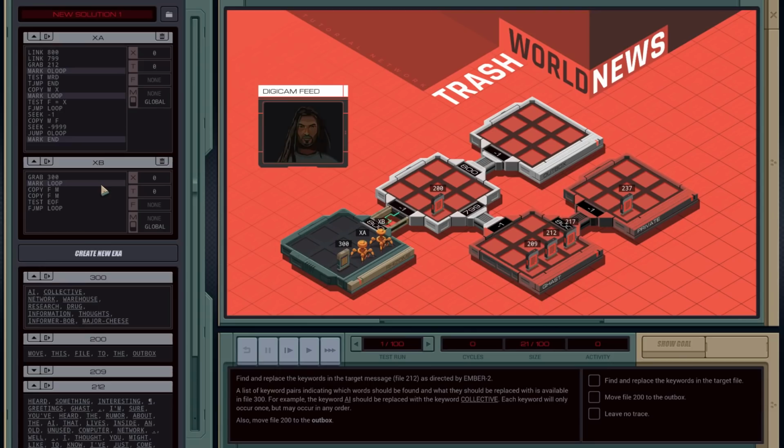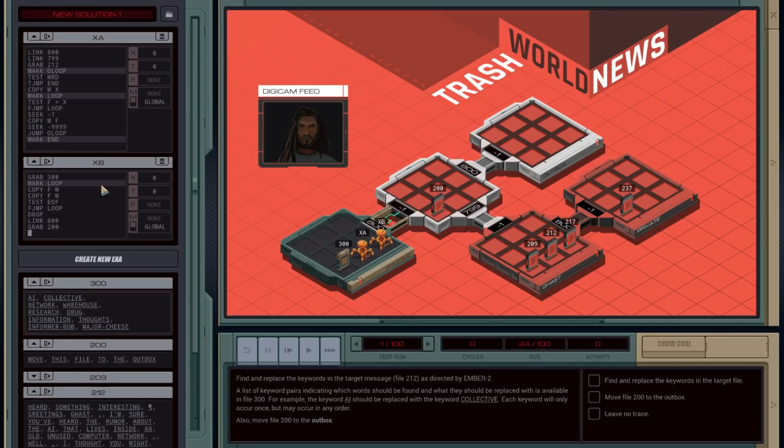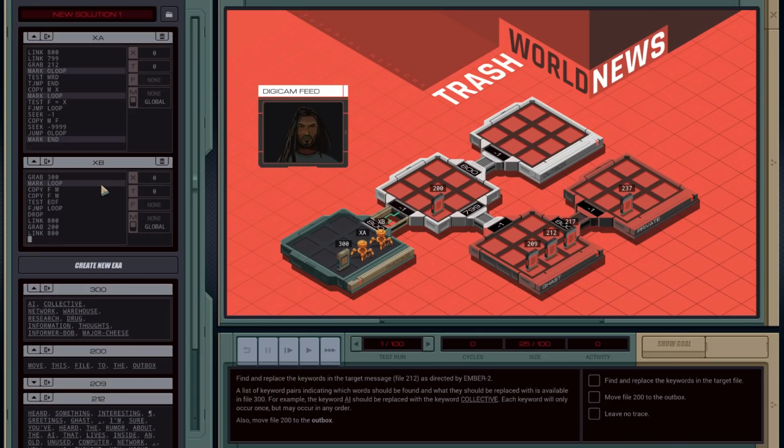Now the last thing it says is move file 200 to the outbox. So this one should drop the file and then link over to 800 while the other one is doing the substitution, and grab 800. I could do this separately, but this will work. And then link 800. What's in this file anyway? And then that's the end of this, right?